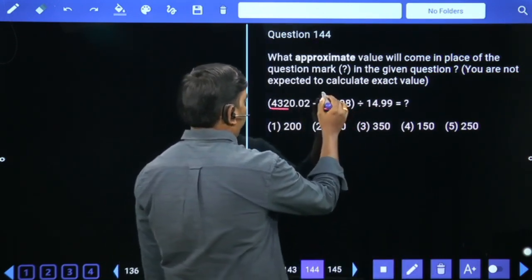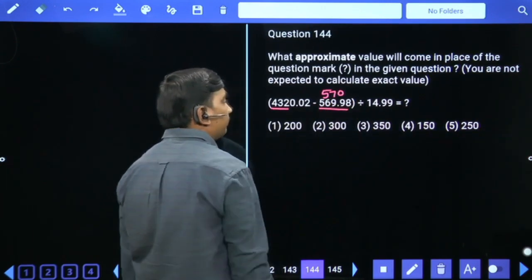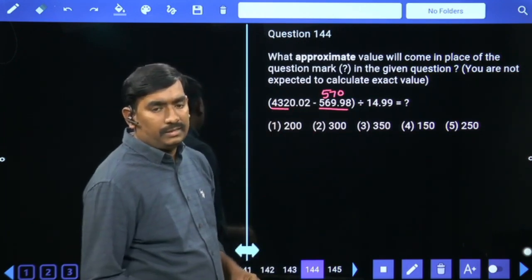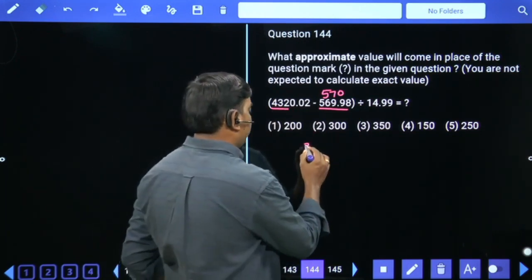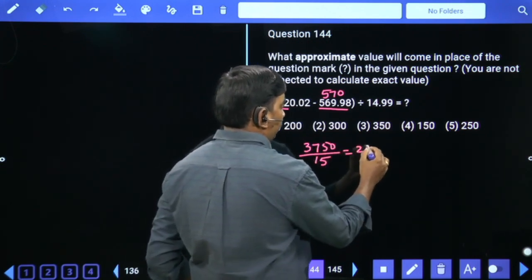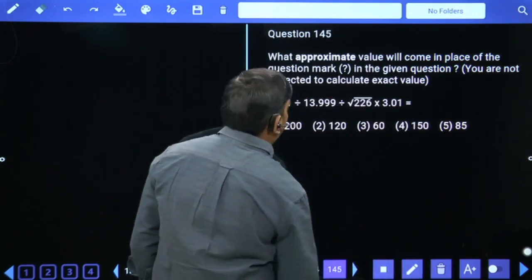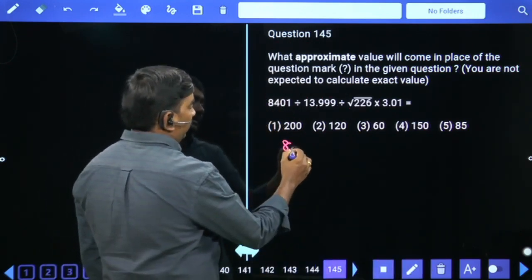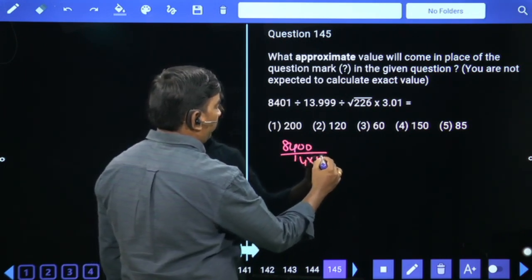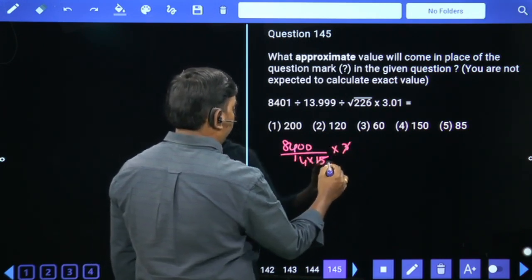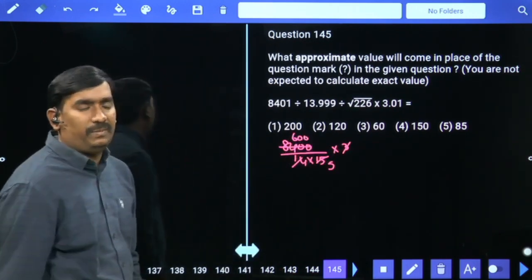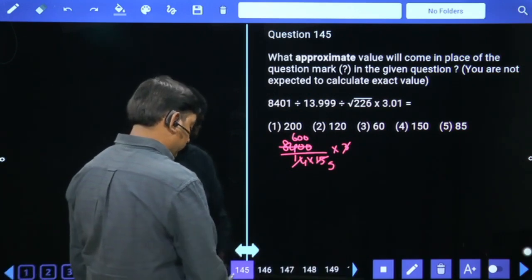4320 minus 570 minus 570. 4300 minus 500, 3750 by 15. 250 is your answer. 8400 by 14 into root 225 means 15 into 3. 5 times 14, 600, 600 by 5 means 120 is your answer.